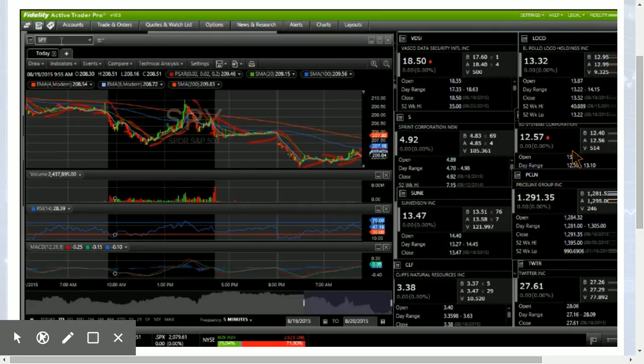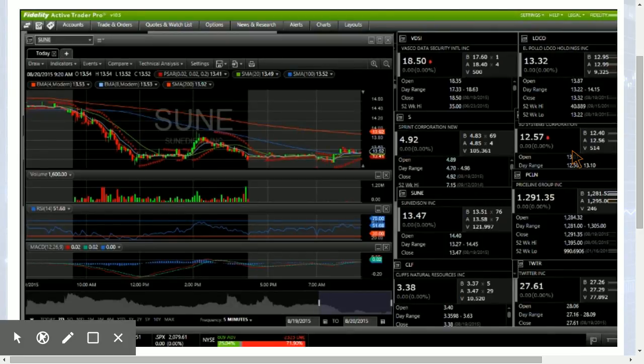Sunni is currently above 13.50, which is one of the psychological resistance levels we were watching. If we see a break above this high, which was the high on the bounce yesterday of 13.97, we'll call that 14. We're going to be watching the 14 mark as resistance all day today. So if we get a close above 14, it might be time to start looking bullish on Sunni, but we're going to be watching the 10-day moving average resistance on that one as well.